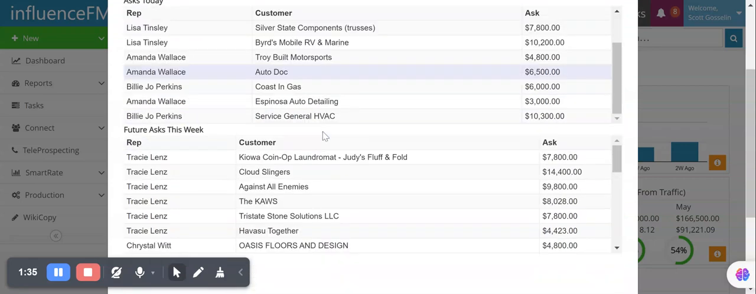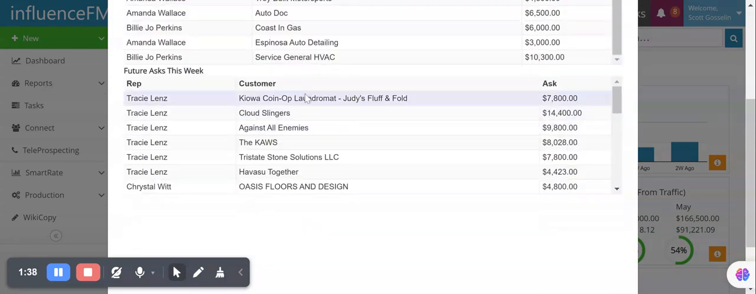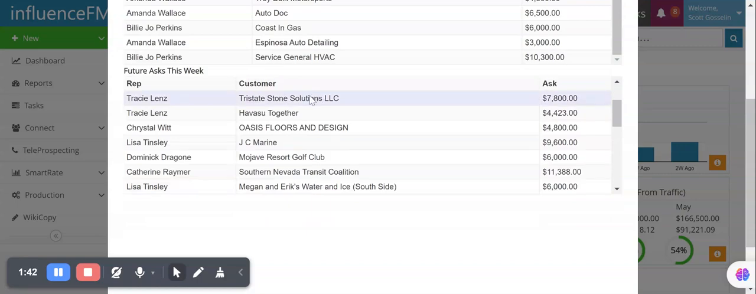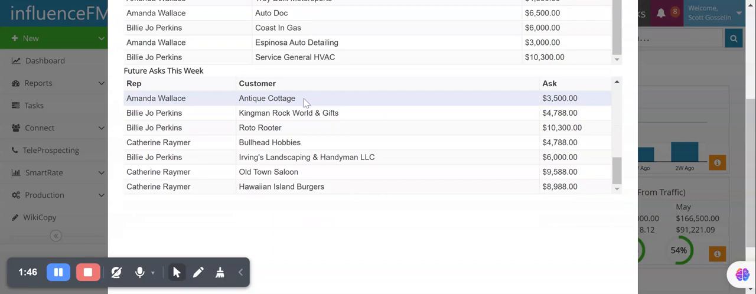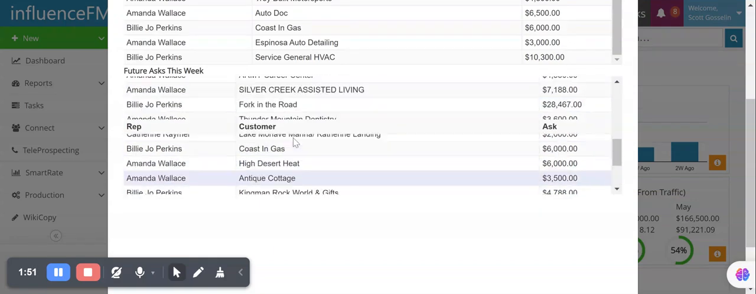Well, what's going on for the rest of the week? Here are our future asks for the rest of the week, and they are also broken down by each rep individually. That is a simple snapshot of what's making up your total asks for the week.